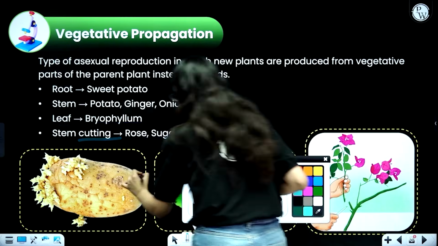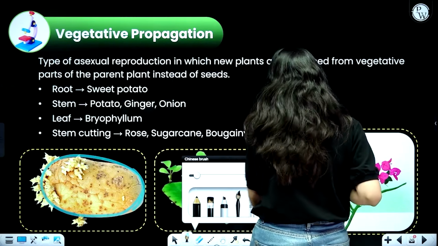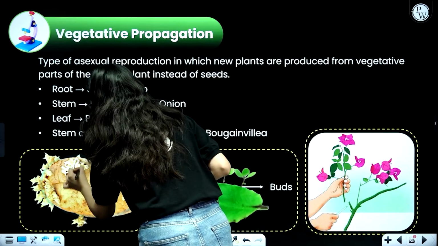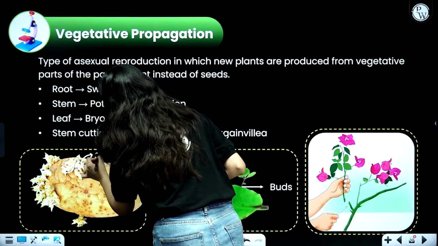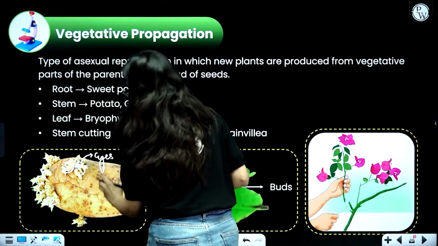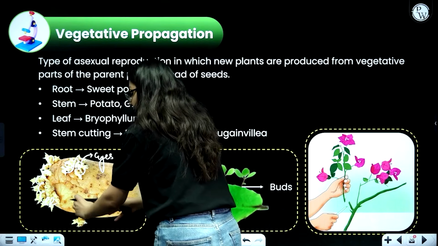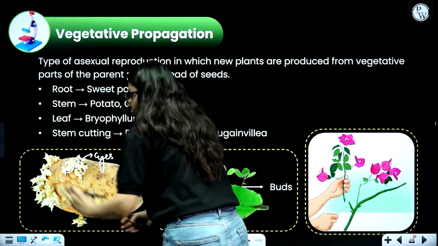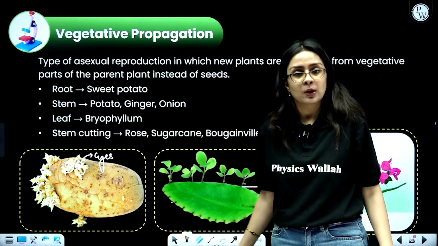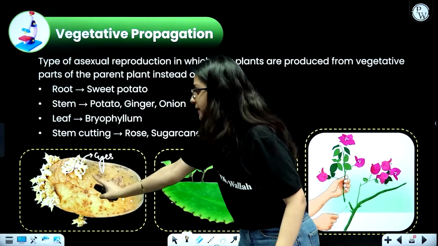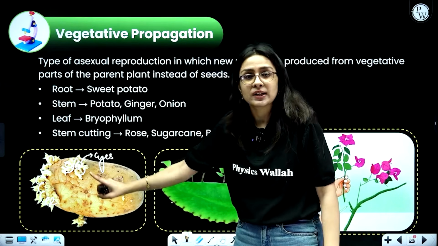See, this is your potato. And if you leave this potato for some time, beta, what will you see? There will be some eyes formation. All these structures that come out from the potato are basically the eyes. Now this potato is actually an underground stem. If you leave it, there will be eyes formation. You cut these eyes, put them in the soil, and a new potato plant will form. So using these potato eyes, you have developed a new plant, and potato is what? It is actually an underground stem.